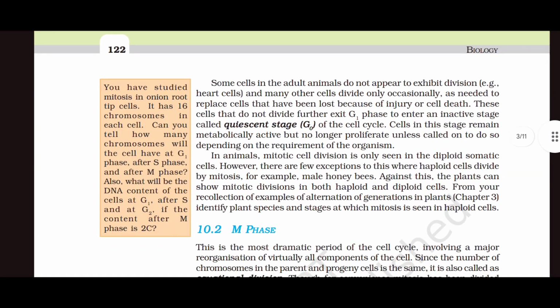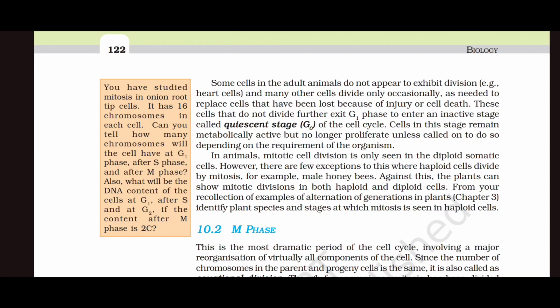Some cells in adult animals do not appear to exhibit division. Example, heart cells and many other cells divide only occasionally, as needed to replace cells that have been lost because of injury or cell death. These cells that do not divide further exit G1 phase to enter an inactive stage called quiescent stage, G0, of the cell cycle. Cells in this stage remain metabolically active but no longer proliferate unless called on to do so depending on the requirement of the organism.